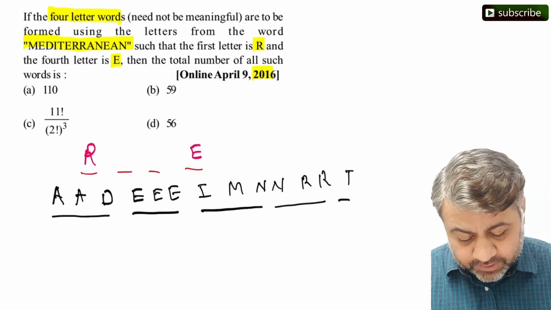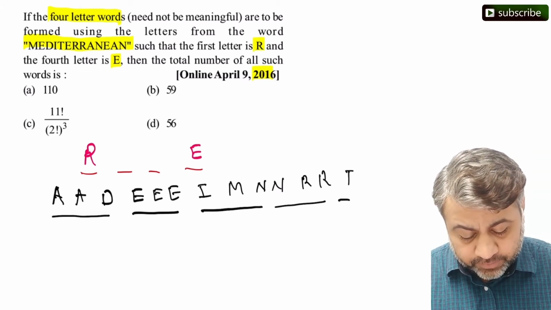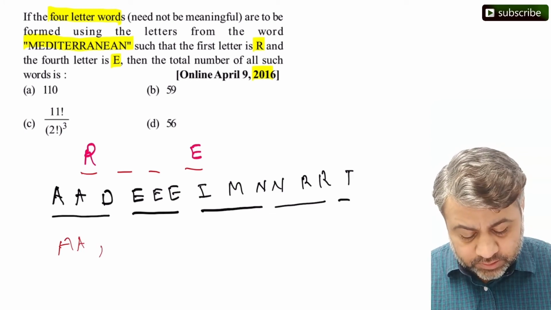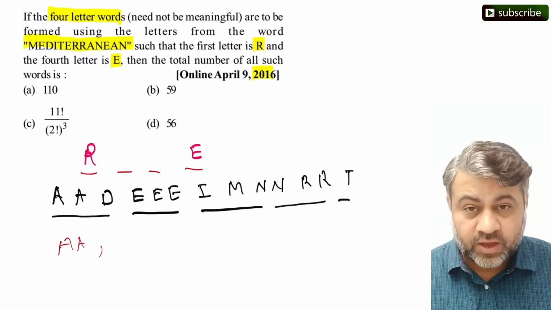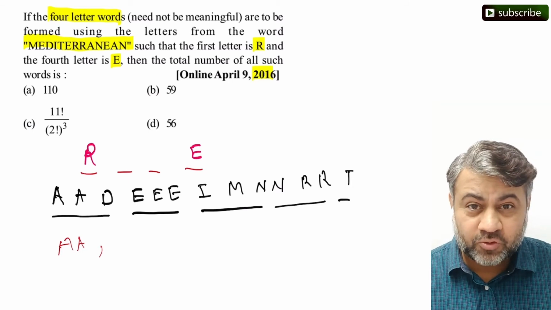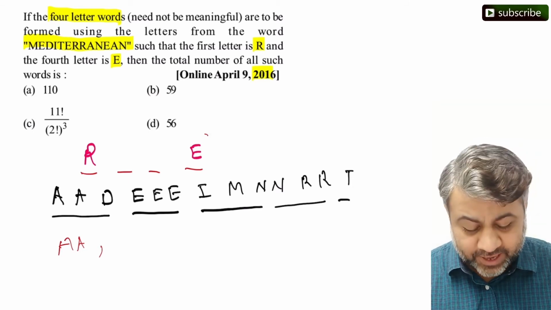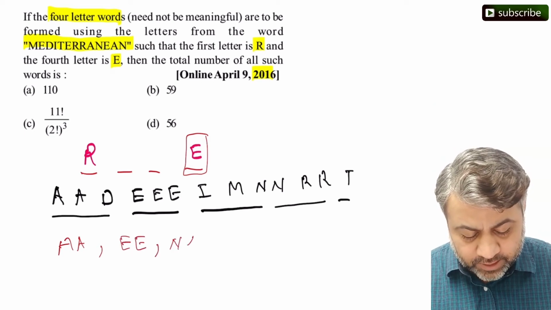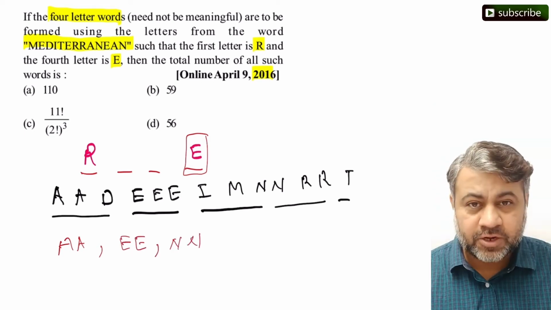Now what happens is, in this particular word we have A coming twice, okay, we have E coming thrice, but 2 are left because one has already come at the 4th place, so we still have 2 E and we have N also coming twice.